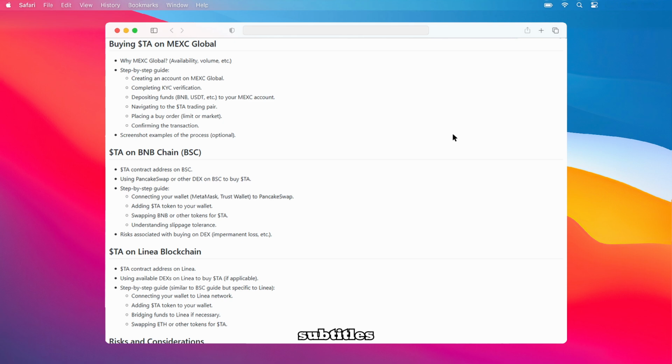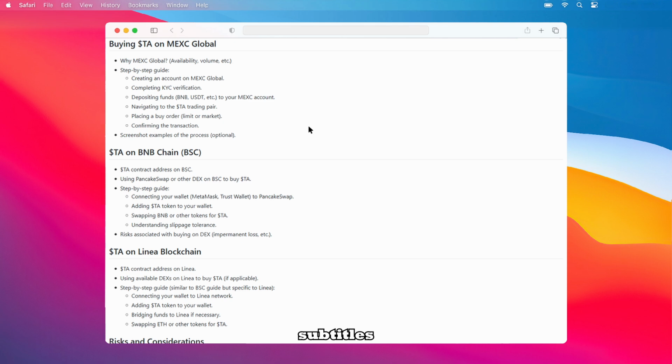Right, let's dive into acquiring $TA, the Trust.ai token, on the BNB Smart Chain, also known as BSC. To get started, you'll need the $TA contract address on BSC, which will allow you to interact with the token. The primary method for purchasing $TA on BSC is through decentralized exchanges, or DEXs, like PancakeSwap.